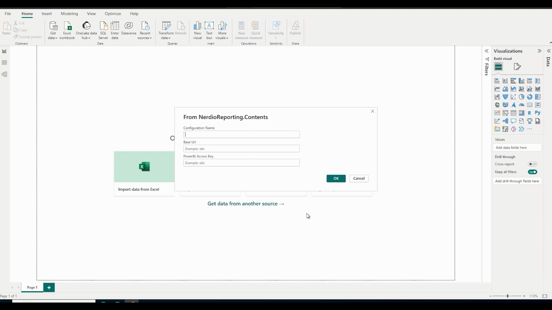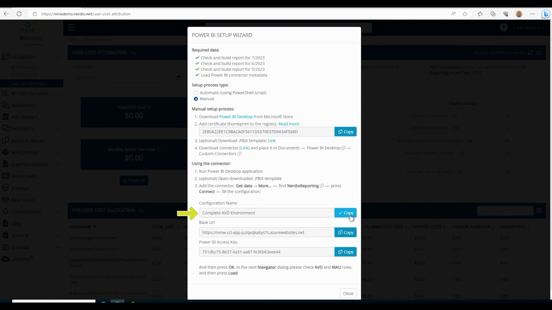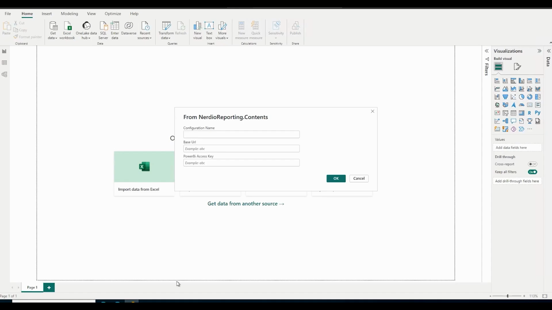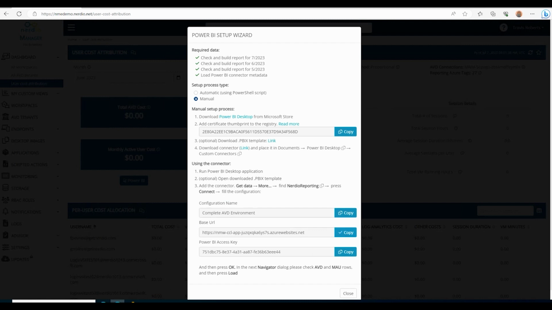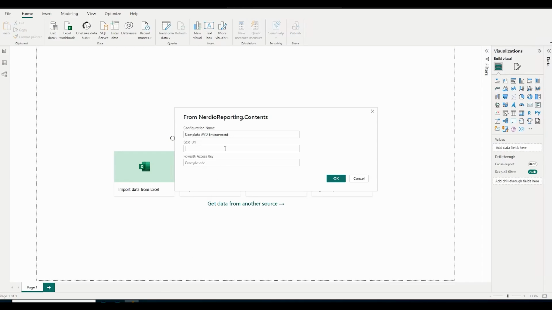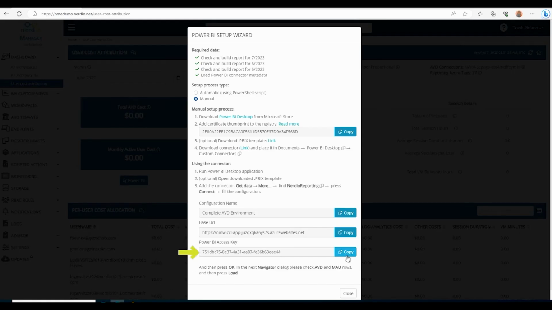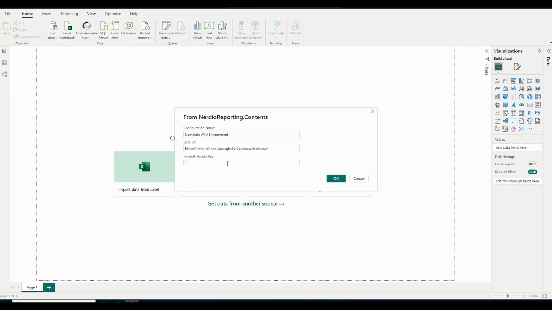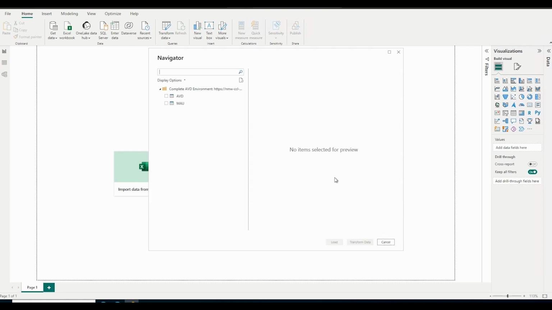Let's get the name value. And we'll paste it in. We'll get the base URL. And the same for the Power BI access key. Once those have been entered, click OK. In the Navigator dialog box, check the AVD and the MAU rows and then load.